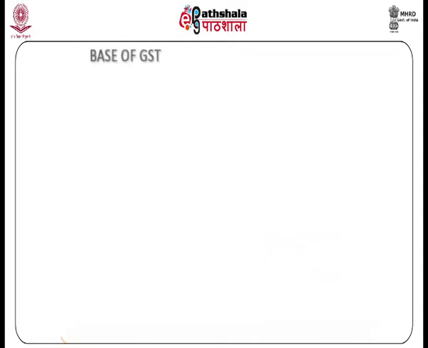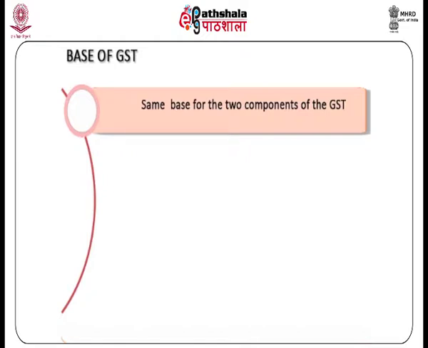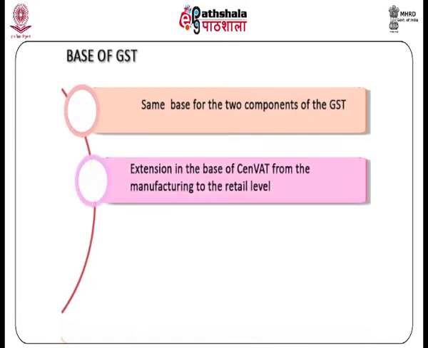In the scheme of GST, it is proposed that the base of the two components of the GST should be the same. In doing so, it calls for major changes in the tax system of the center and the states. In regard to the central taxes, the scheme proposes an extension in the base of CENVAT from the manufacturing to the retail level. This change in the CGST will provide additional yield to the government.